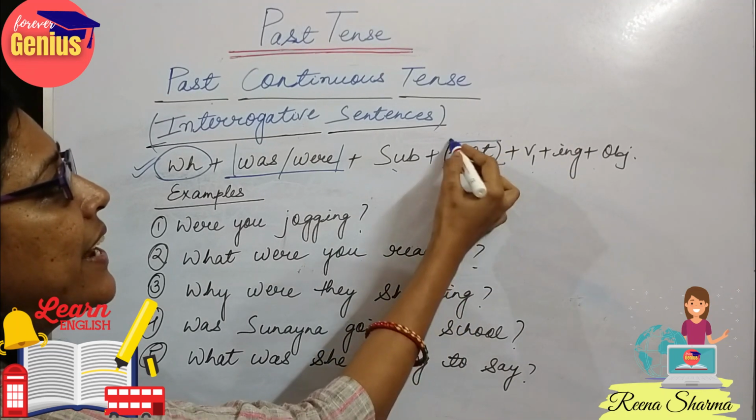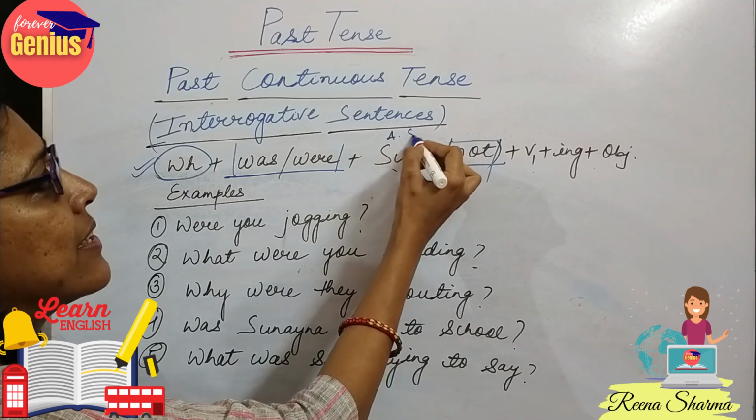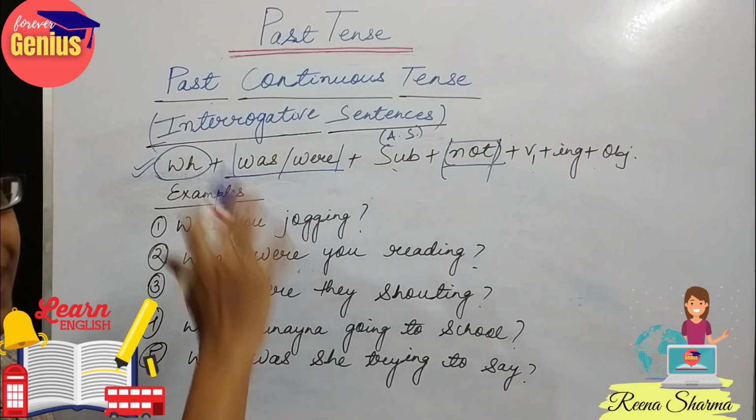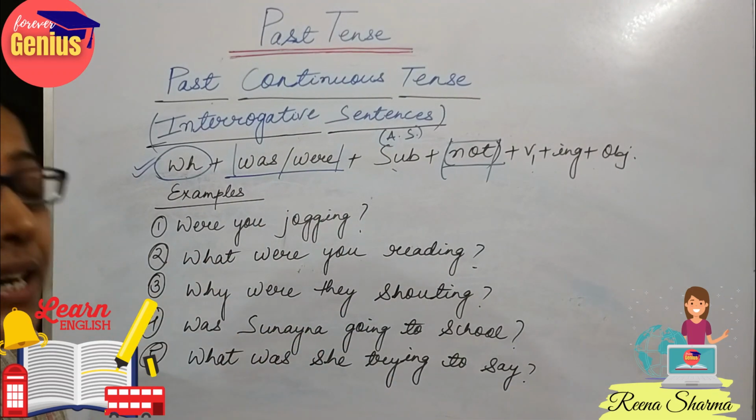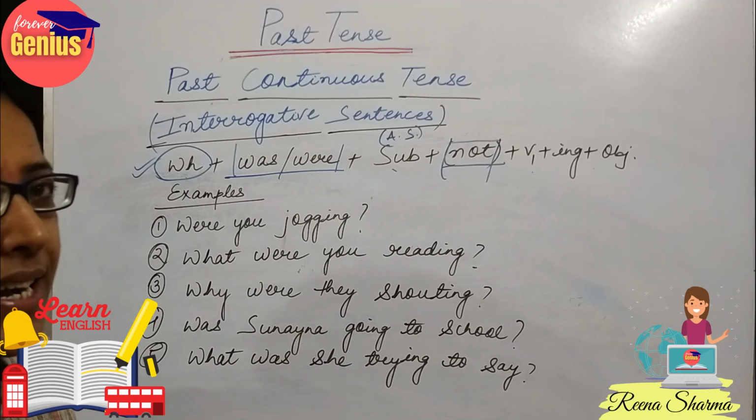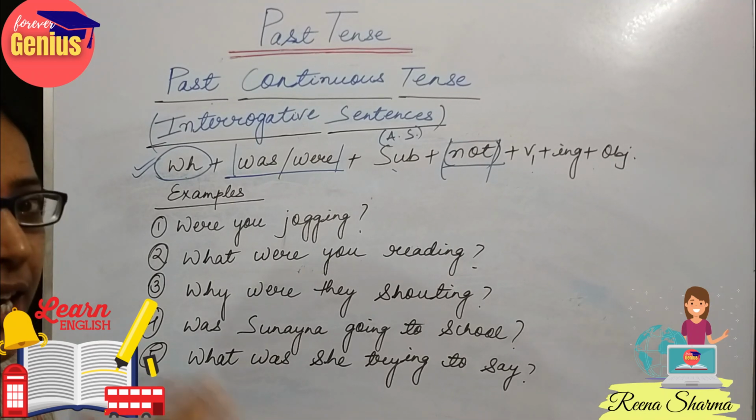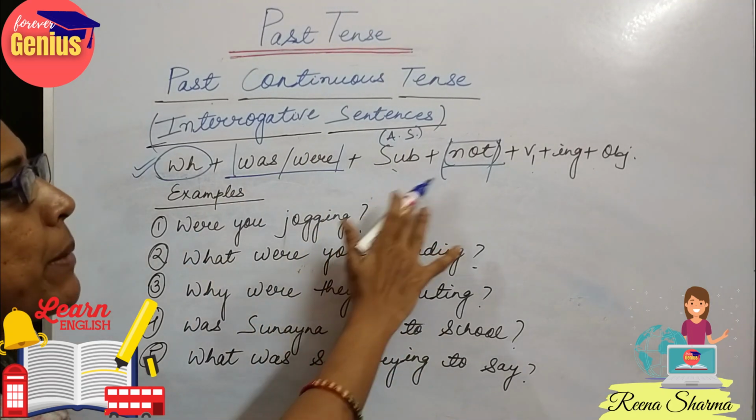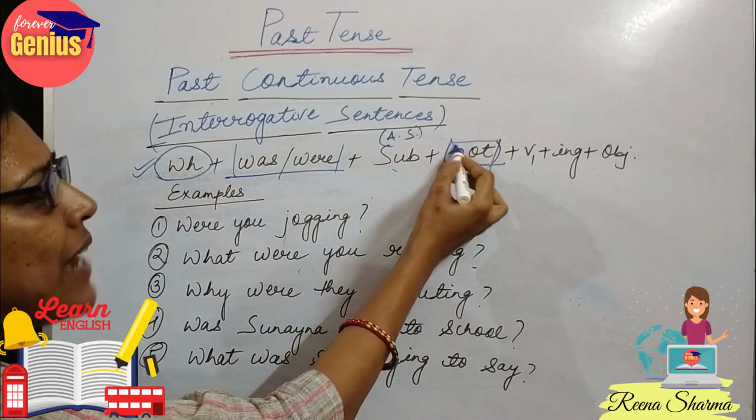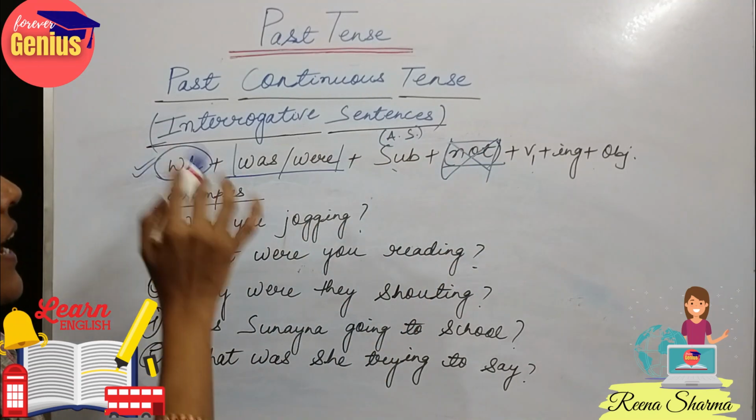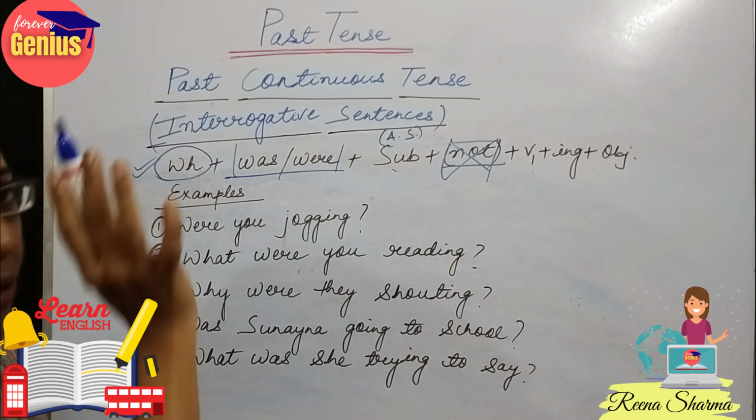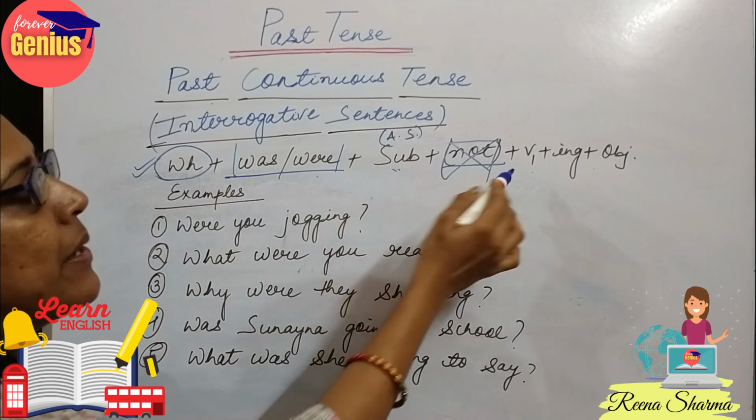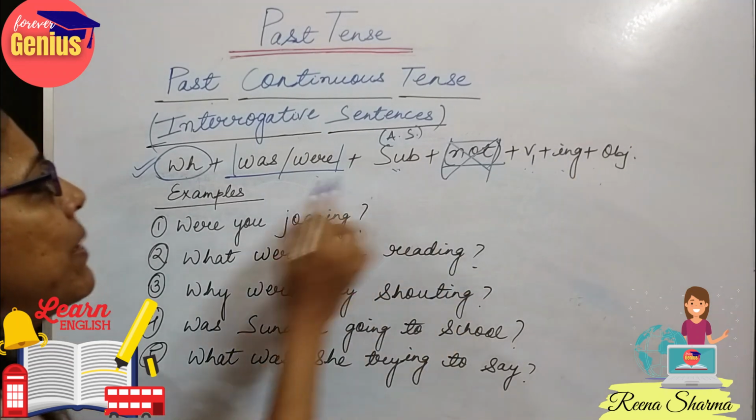If the interrogative sentence is an affirmative sentence, it means it is not a negative sentence. Any sentence when we add not becomes a negative sentence. But if we are not using not, it will not become a negative sentence. So for the time being, let us skip that. If it is an affirmative sentence, what will be the format? Was or were, then subject, then verb 1 plus ing plus object.